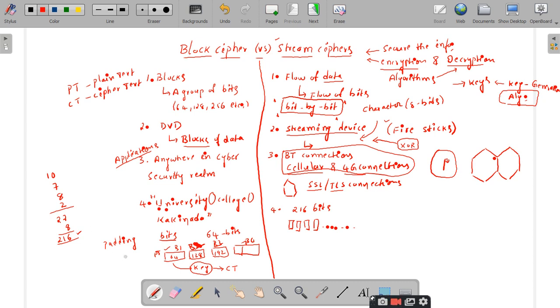And the fifth point I want to discuss here is examples. So let us go to another page.